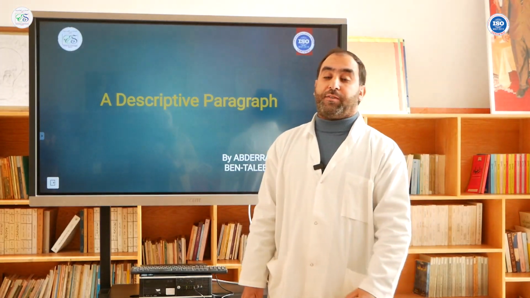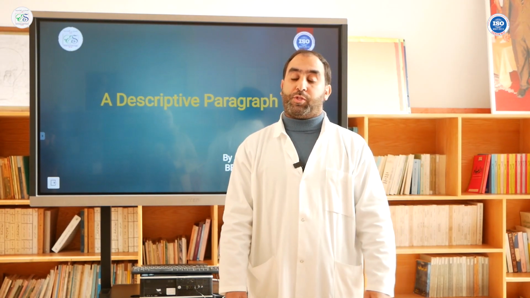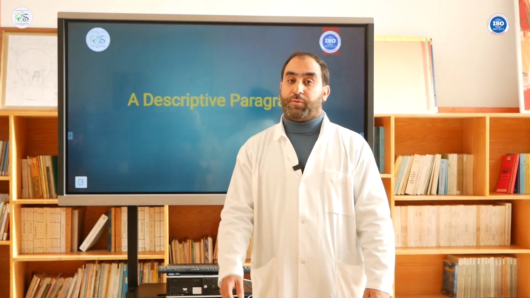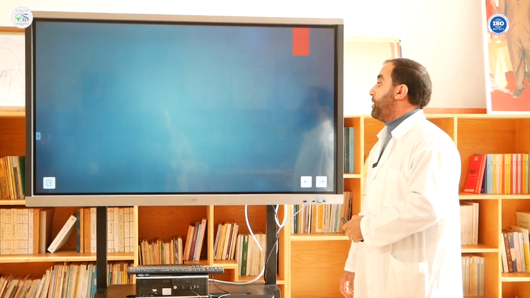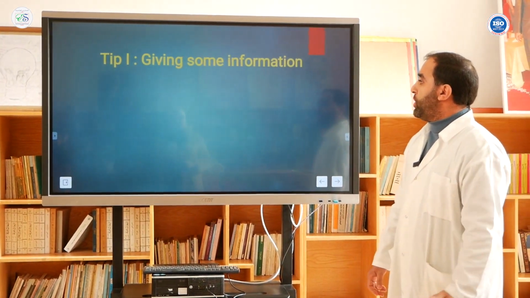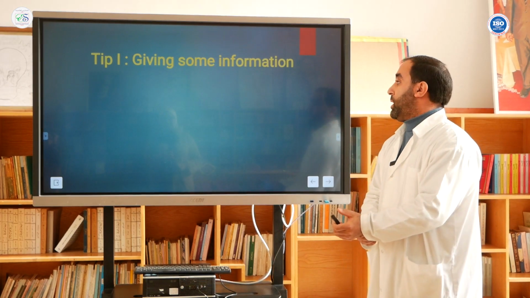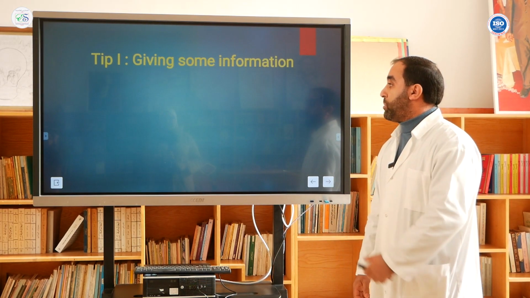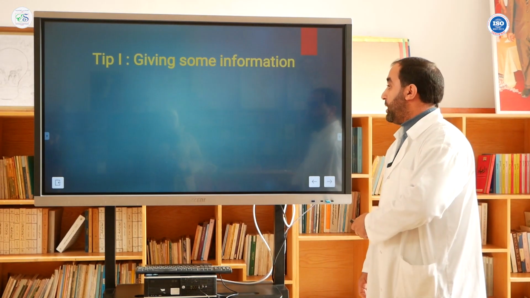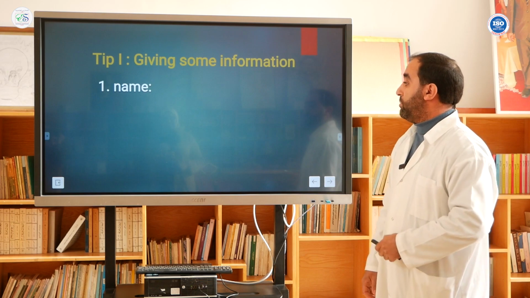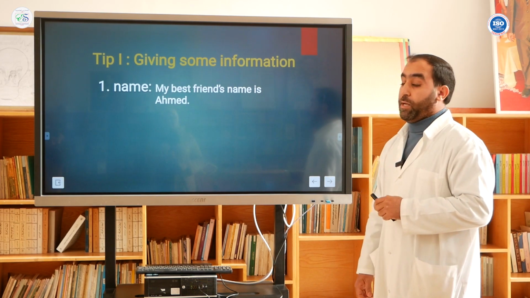A descriptive paragraph. When writing a descriptive paragraph, there are four main tips which should be taken into account. One of the first of them can be to provide some information. As a starting point, when describing, introduce your subject by giving some key details such as name. For example, my best friend's name is Ahmed.